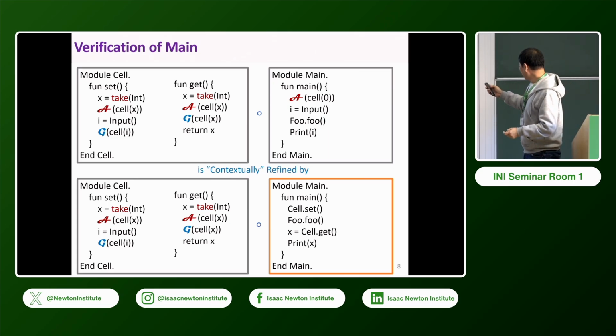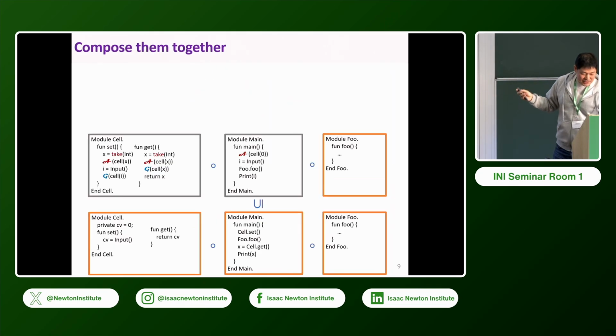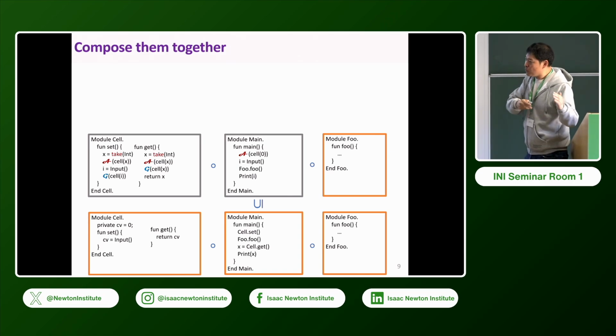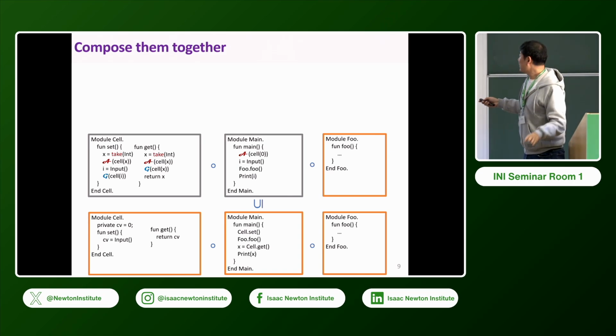Anyway, since it's fully compositional, from the previous two modular verifications, if I compose them together, we get this refinement result. So regardless of foo, for all foo, if you compose this together, you have a behavior refinement.